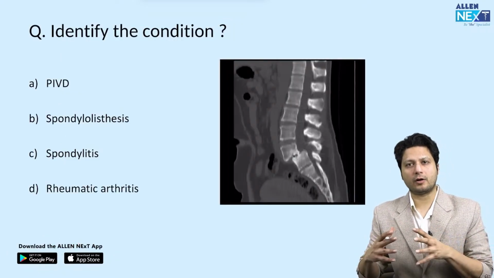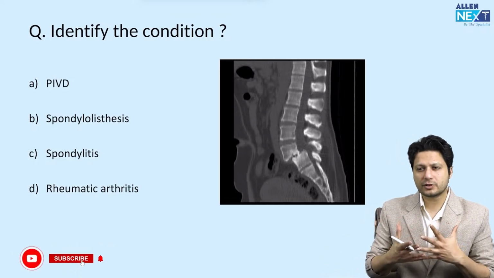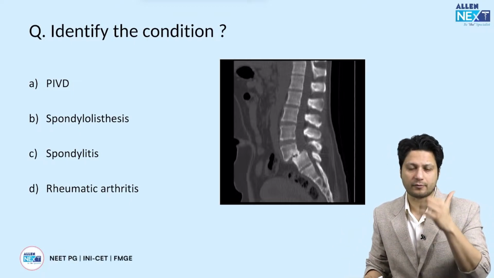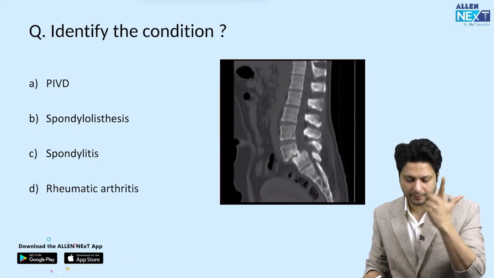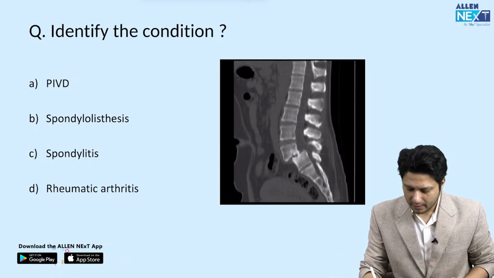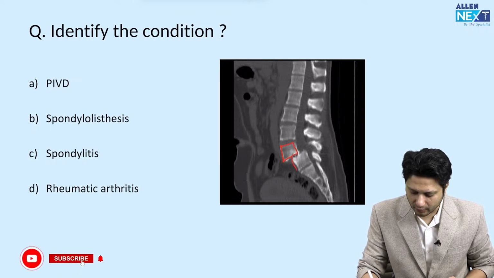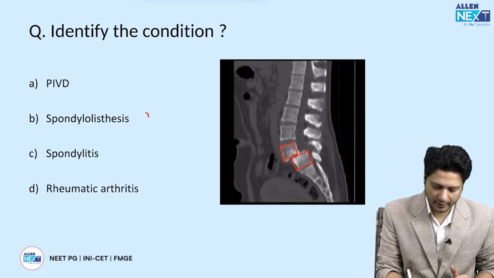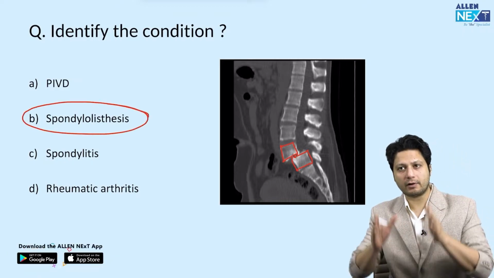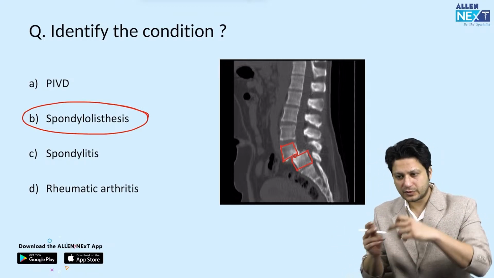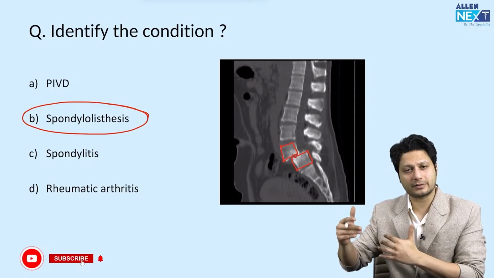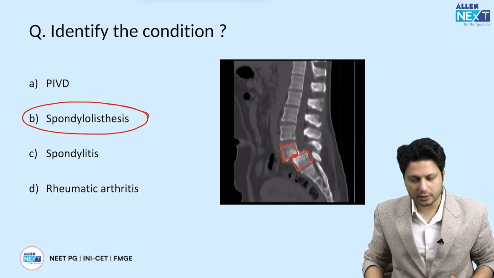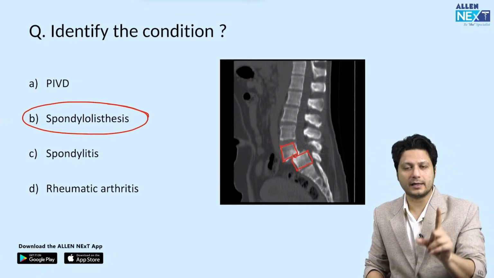Then come several spine segmental kind of questions which could or couldn't be kept in your examination, but there is increased frequency, jisme aapko ek X-ray milta hai for the purpose of its identification along with the clinical features. Now, one such condition, where it is very clearly obvious that one of the vertebrae is displaced in relation to the one above, is known as spondylolisthesis, right? So for that they will give you an X-ray of the vertebral column, jahan pe there is a posterior dislocation or subluxation of one of the vertebrae, or displacement of one vertebra over the other, then this condition is known as spondylolisthesis.